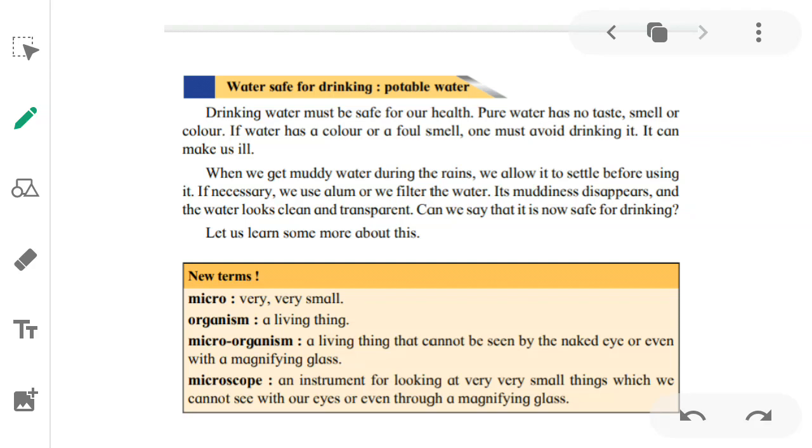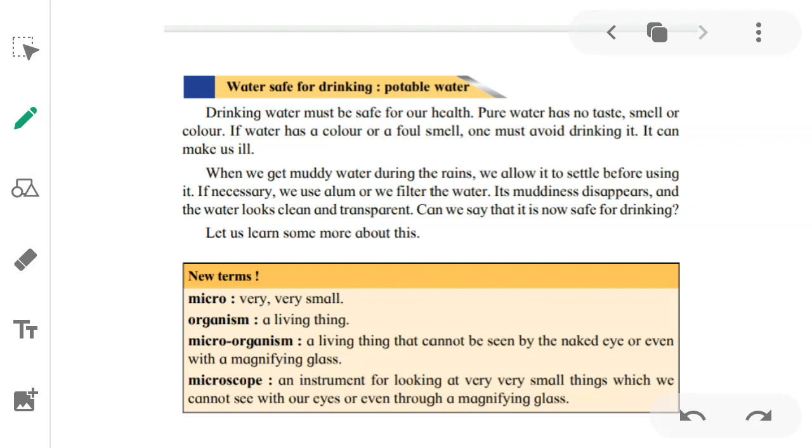So we derive new terms from this. Micro, what does micro mean? Micro means very, very small. Organism, what does an organism mean? A living thing. So what does a microorganism mean? A living thing that cannot be seen by the naked eye or even with a magnifying glass. So, a living thing that cannot be seen by the naked eye.